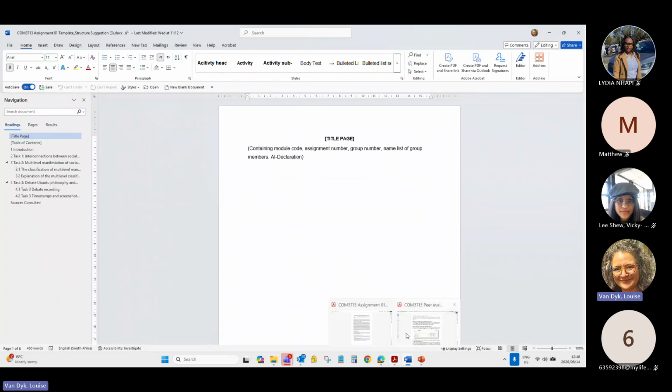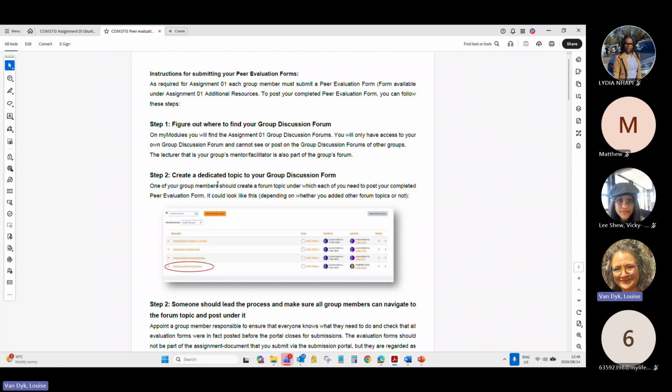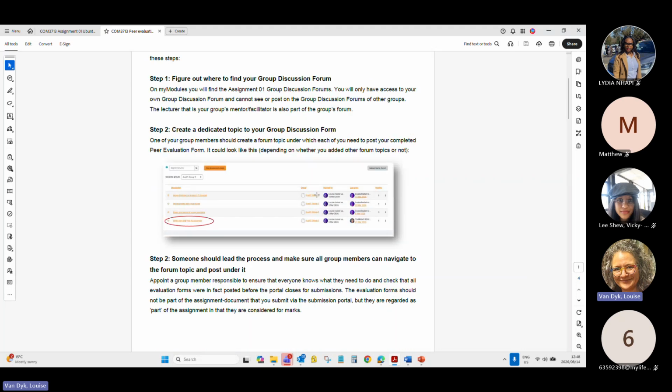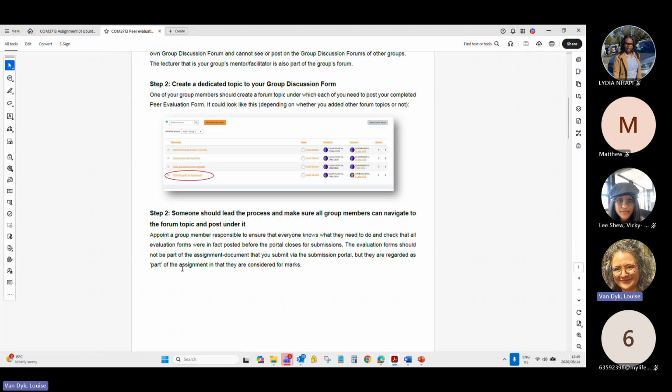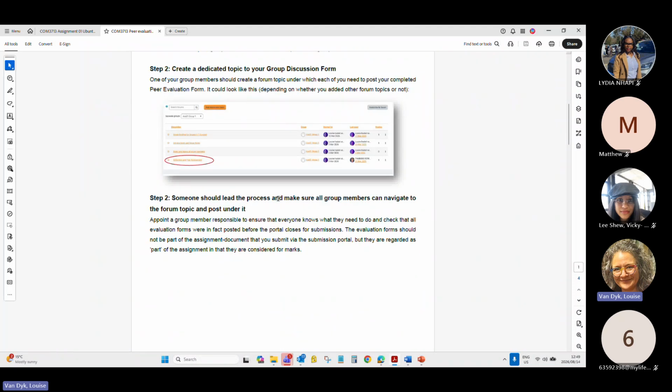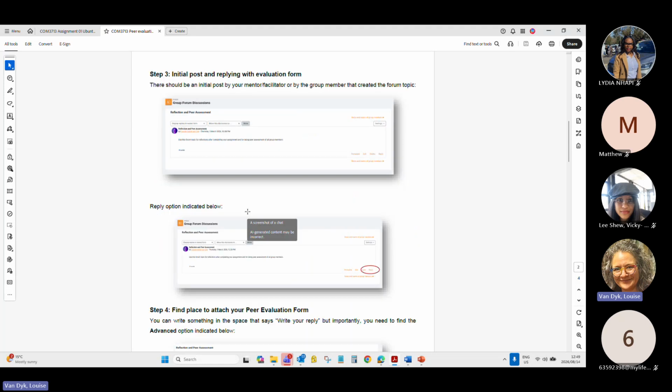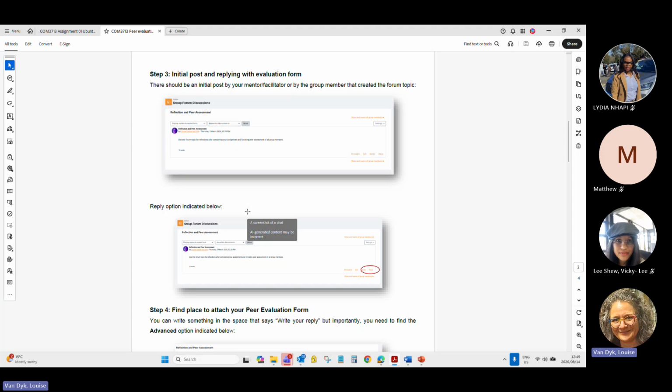The guidelines, just quickly: there's this document that gives you a step-by-step, like where to find the discussion forum and how to create a dedicated topic for the discussion. For your discussion forum, someone should at least make sure all the group members can navigate to the forum topic if there's somebody struggling. Because remember, some of you are of advanced age, so technology is not all that easy for everyone. So if there's somebody who doesn't know how to find the right place on MyUnisa, just help that person out or submit their form on their behalf or whatever. Make sure that everyone can get where they need to get.